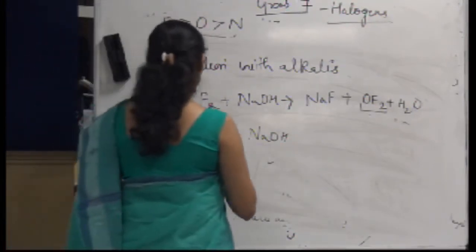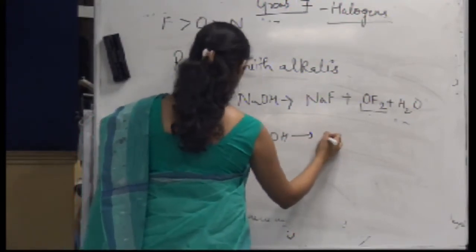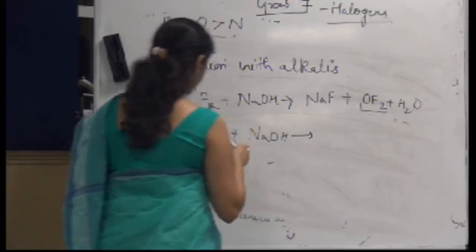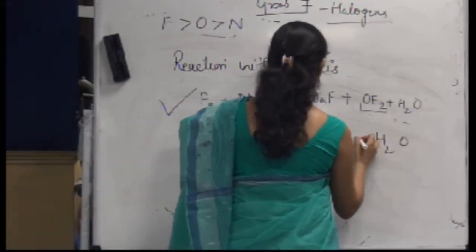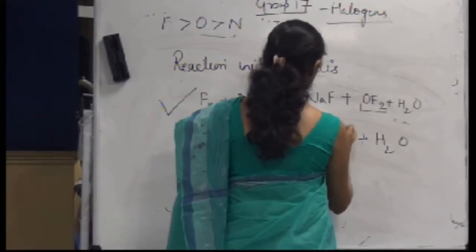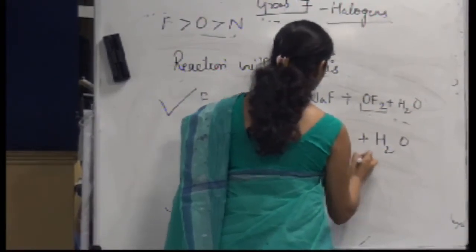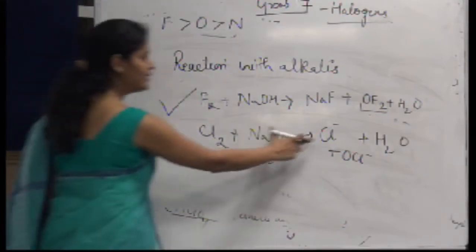What should be the trend for any other halogen? It would be NaCl, H2O plus Cl minus plus OCl minus. It will form a halide.